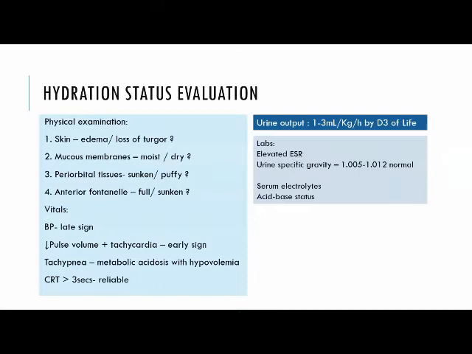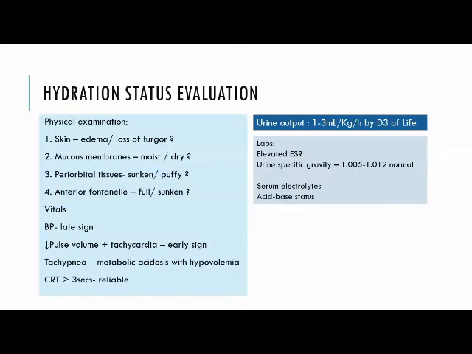Vital signs: a drop in blood pressure is a late sign. However, decrease in pulse volume and tachycardia may be considered early signs. Tachypnea may be there due to metabolic acidosis with hypovolemia. And CRT of more than 3 seconds is a reliable indicator of hypovolemia. Urine output of 1 to 3 ml per kg per hour by day 3 of life. It is only post day 3 to day 5 that urine output can be used as a reliable indicator of the hydration status of a child.